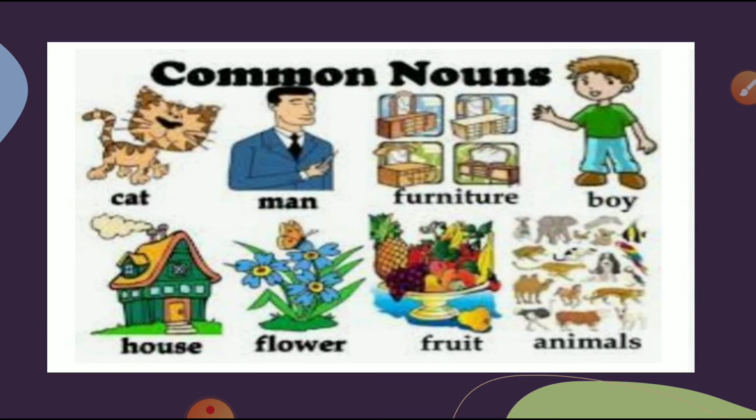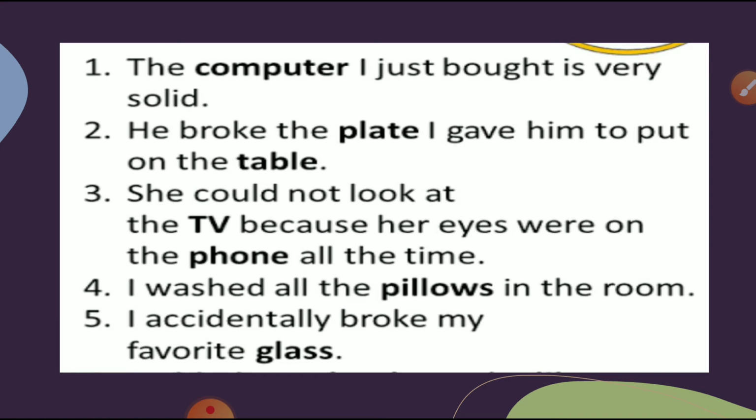Let's see some more examples, students: cat, man, furniture, boy, house, flower, fruit, animals, etc. These are the examples of common nouns.